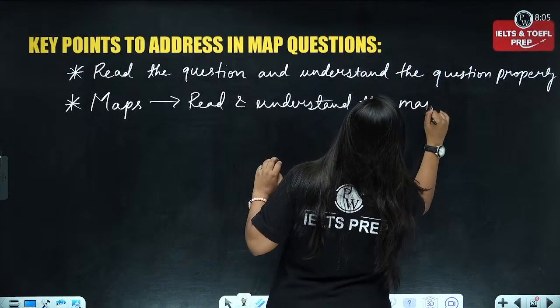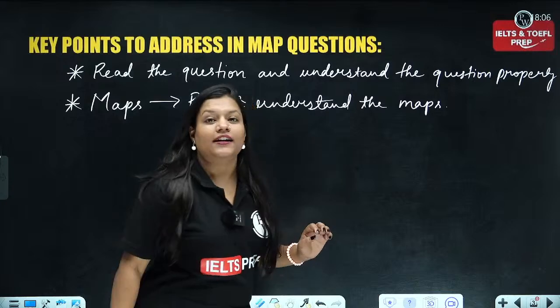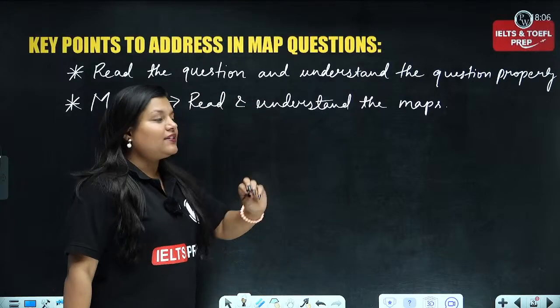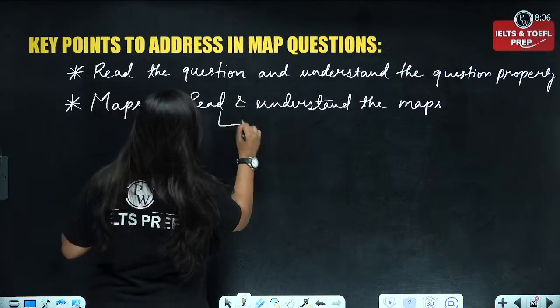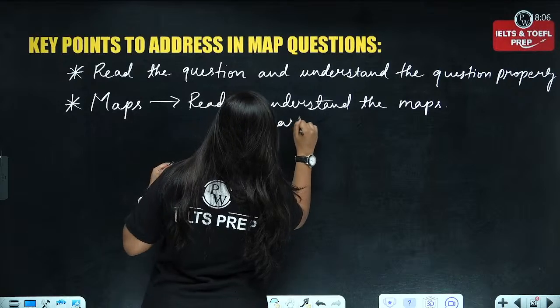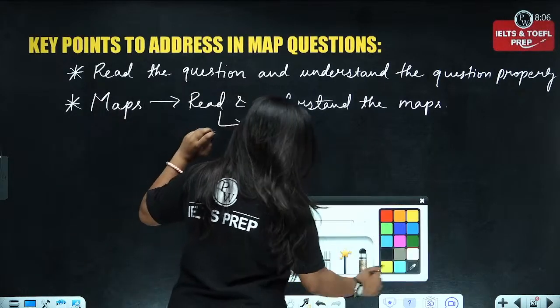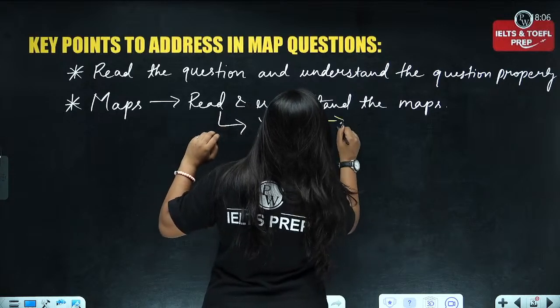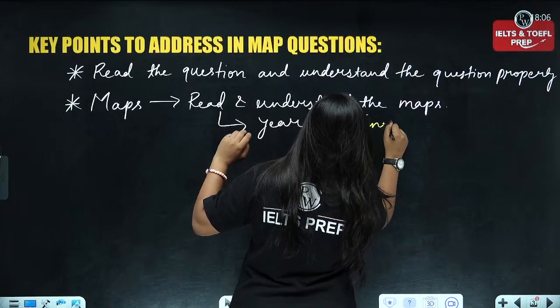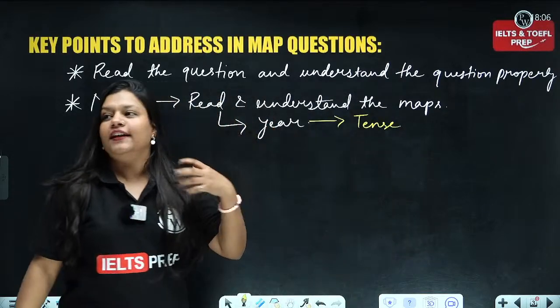Now what needs to be read and what needs to be understood in a map question? It's basically how, first of all, you need to take into consideration the year. Now what will happen if you take care of the year? Year bifurcation will help you understand the tense in which you need to present your data.